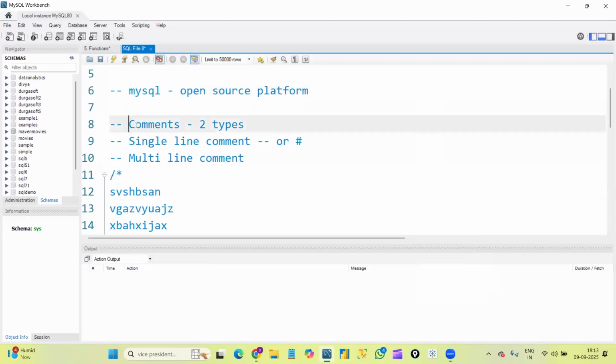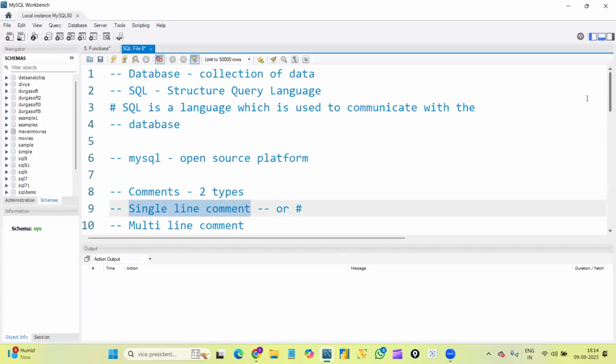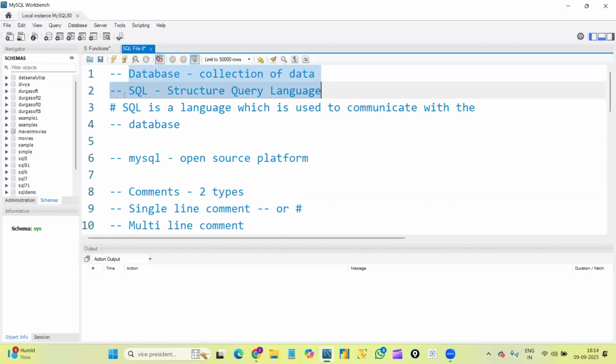Next we have something called comments in SQL. Like any other programming language, here also we have comments. Comments mean whatever we write inside a comment is non-executable. If we don't want to execute anything, we keep it inside comments. It can be any query or any code, or if you want to write any information like this. For example, in my classes, whatever theory part I write, I write it inside quotes.